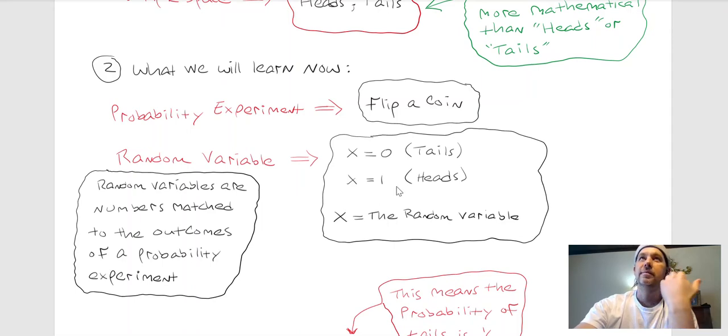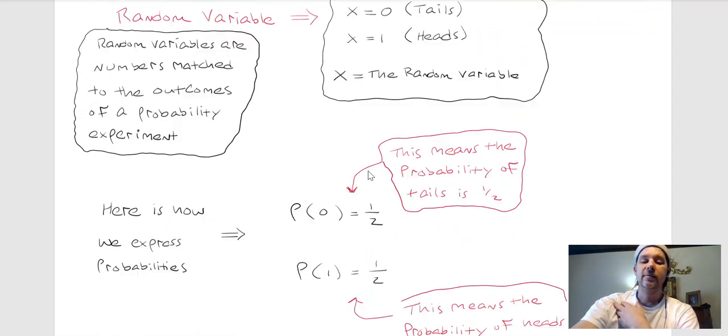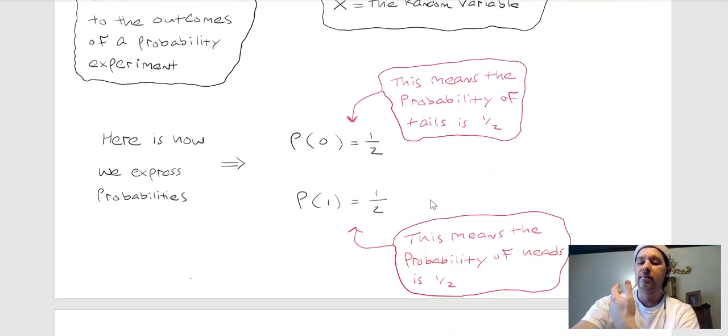But I'm sure that in a football game, if they flip a coin, they don't say the random variable turned out to be 0, so this is what happens. But in math, since statistics is a highly mathematical, highly technical field, that's the way that we need to do it.